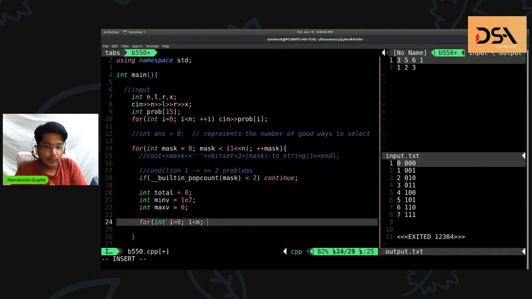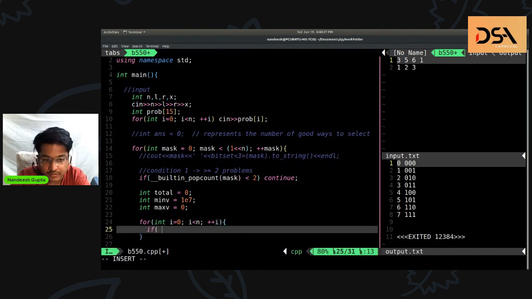So now what I'm doing is, in my mask, I am iterating through every single position i and checking if that ith bit is set or not. If the ith bit is set, then that means I am selecting that particular problem for my contest. So ++i.